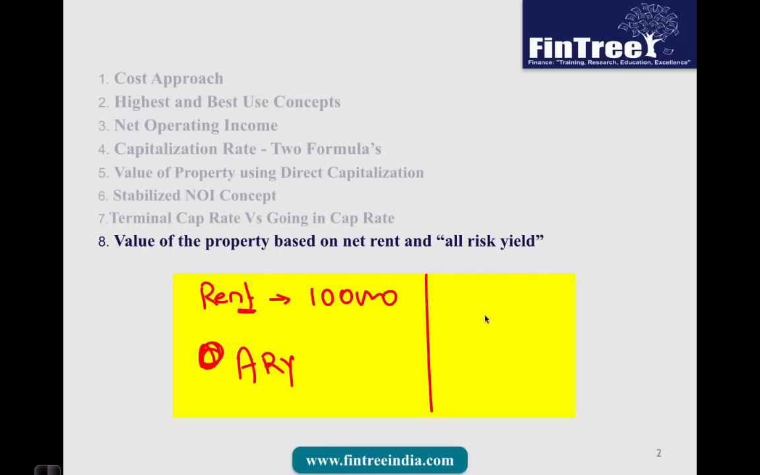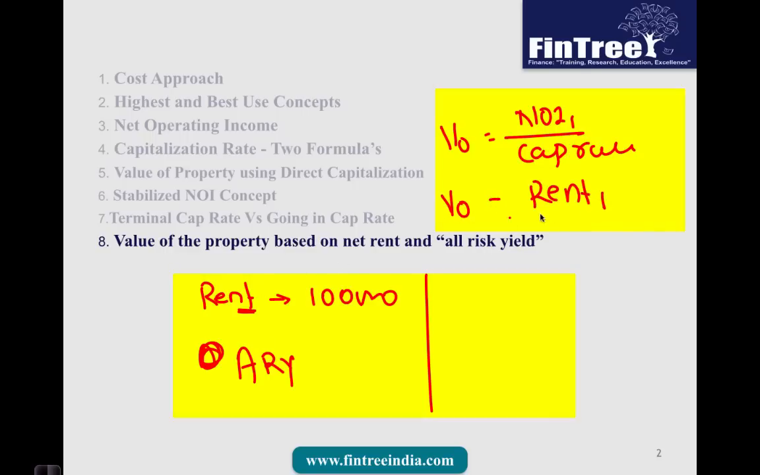So the idea is that if you are using the NOI valuation approach, then valuation of the property would be NOI of year 1 divided by cap rate. But if you are using the rent valuation approach, then valuation of the property would be rent of year 1 divided by all risk yield, which is in a way a proxy of cap rate. But the difference is that here you are not making adjustment for those items when you made adjustment for calculation of net operating income. Okay, so valuation of the property using the ARY approach would be equal to rent of year 1 divided by ARY.